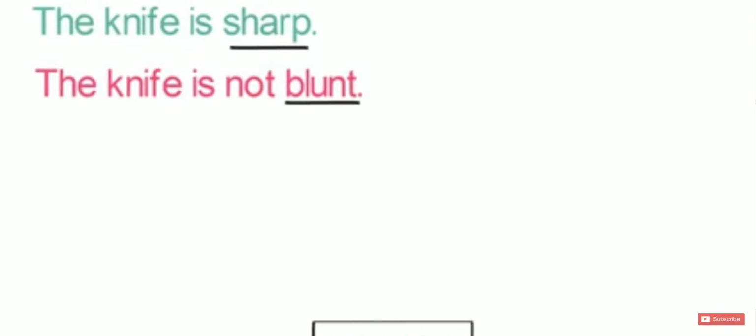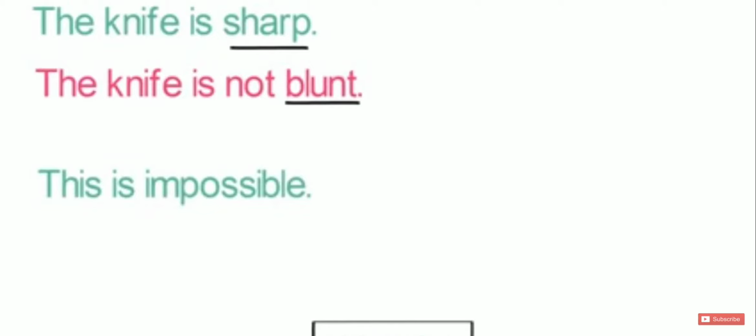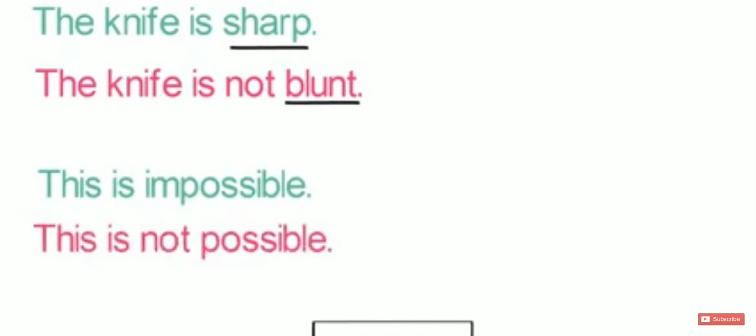Let's look into one more example of it. The positive sentence is this is impossible. Converting it to a negative sentence, it becomes this is not possible. Here the word impossible gets converted to possible and we have added not before it. So in this way, by using opposite words, we can convert a positive sentence to a negative sentence.